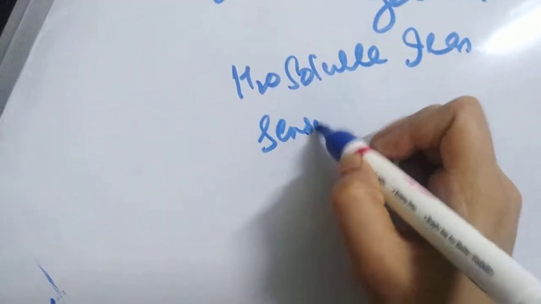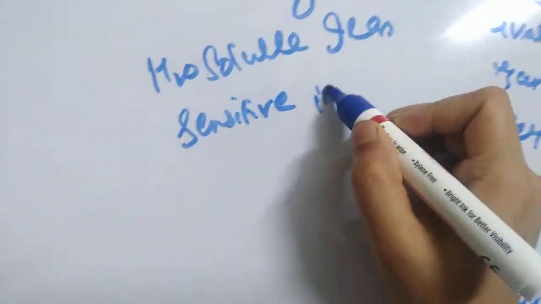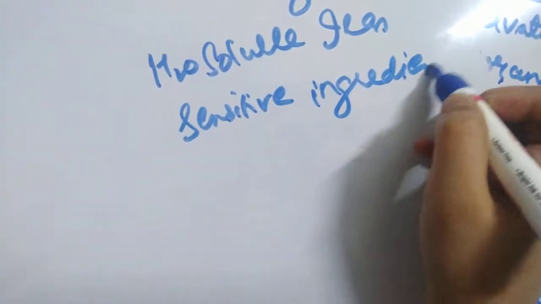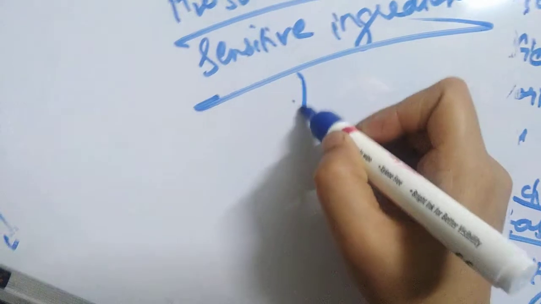So due to migration of water soluble iron sensitive ingredients from the fill material into the capsule shell, you might see the dark spots.